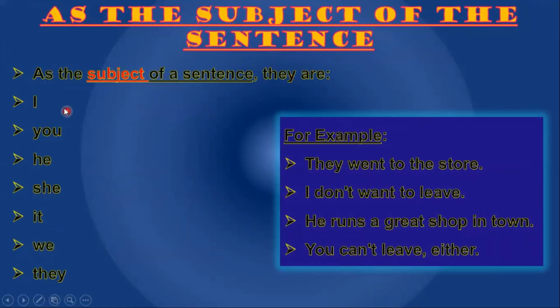As the subject of the sentence, they are I, you, he, she, it, we, they. All these pronouns are used as a subject in the sentences. For example, they went to the store. They is a pronoun and it is used as a subject. I don't want to leave. I is a pronoun and it is used as a subject. He runs a great shop in town. He is a pronoun and it is used as a subject. You can't leave either. You is a pronoun and it is used as a subject.